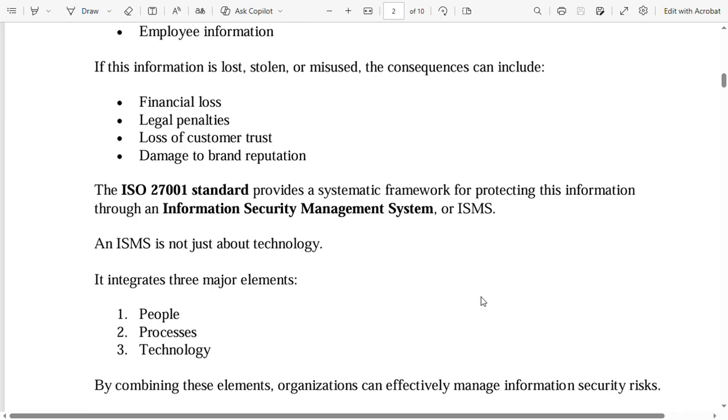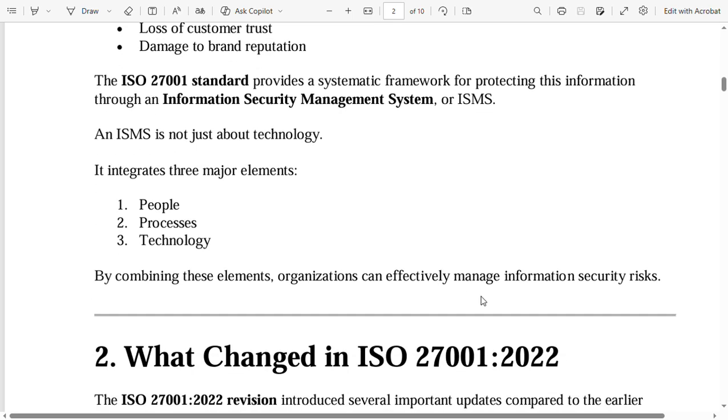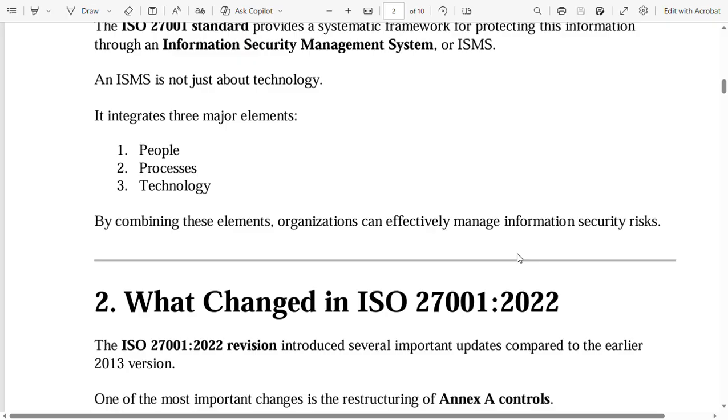The ISO 27001 standard provides a systematic framework for protecting this information through an Information Security Management System or ISMS. An ISMS is not just about technology, it integrates three major elements: people, processes, technology. By combining these elements, organizations can effectively manage information security risks.